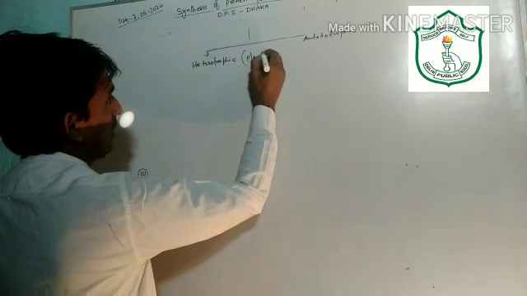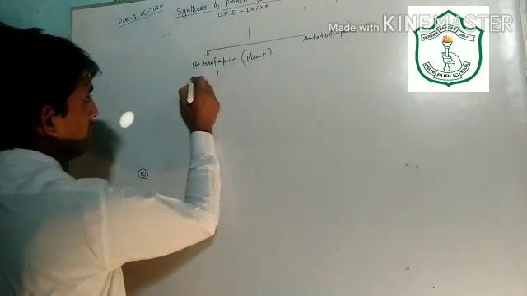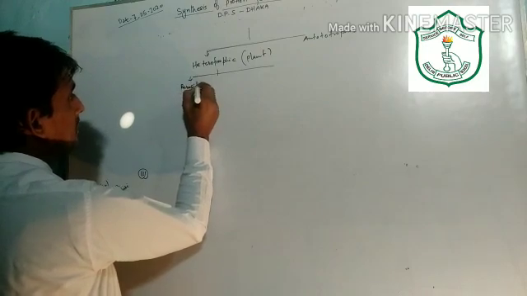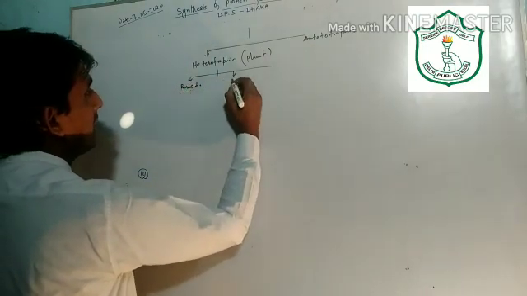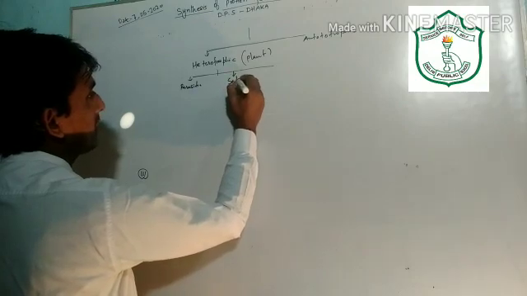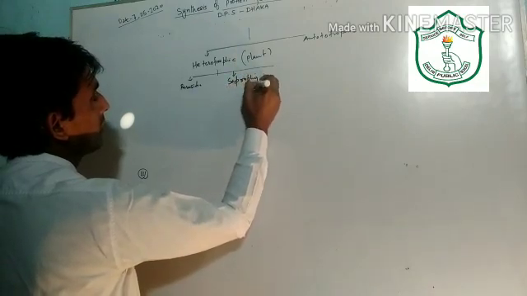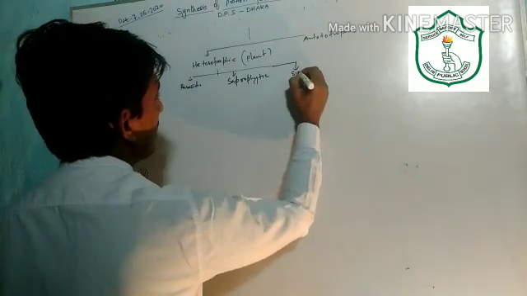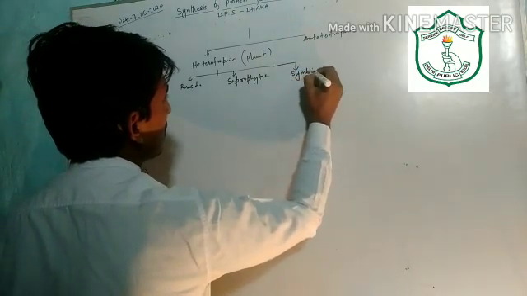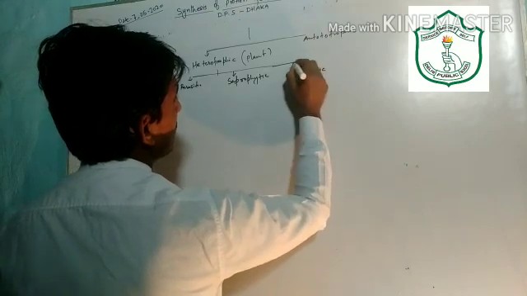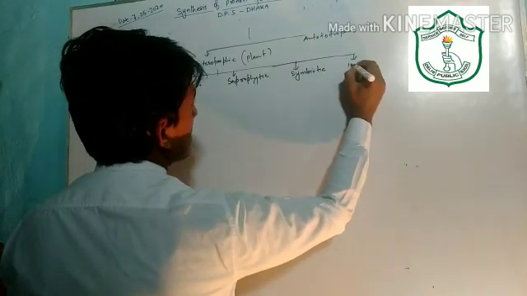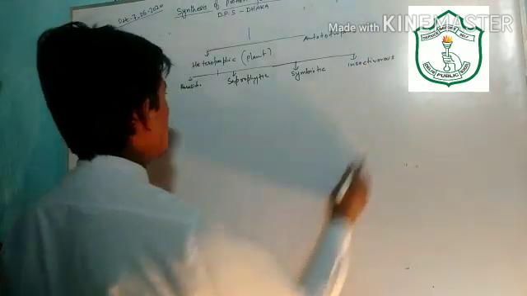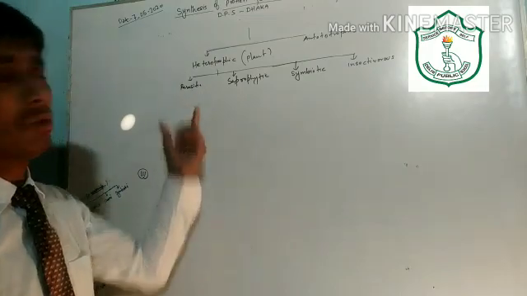So what are the various forms of heterotrophic mode of nutrition? The first is parasitic, the second is saprophytic, the third is symbiotic, and the fourth is insectivorous. So first of all, I will discuss the parasitic mode of nutrition.